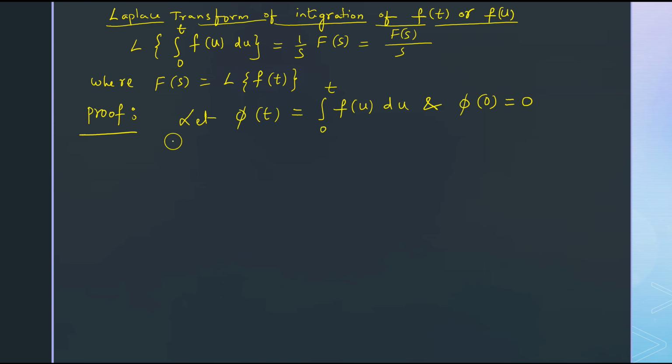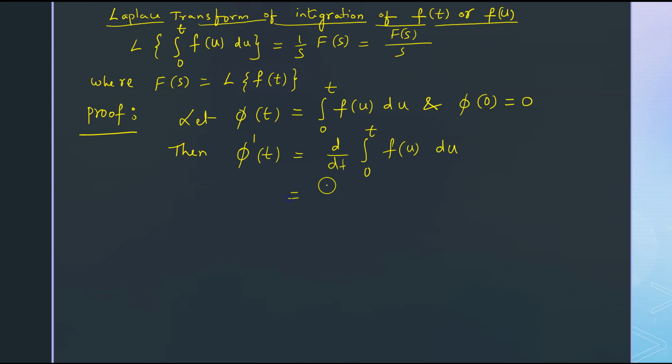Then phi dash of t is equal to d by dt of integral 0 to t f of u du.